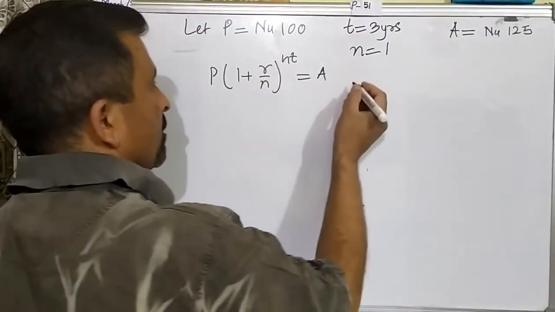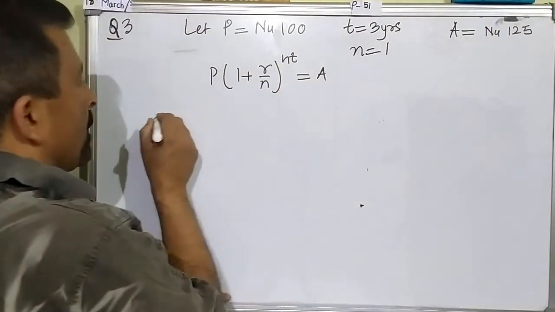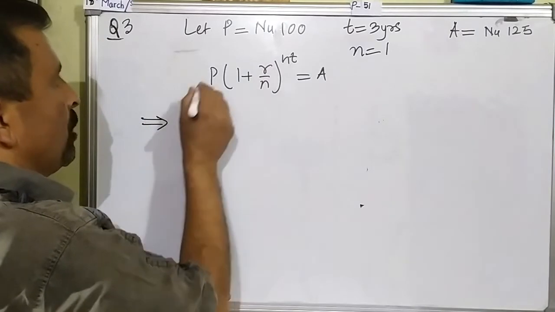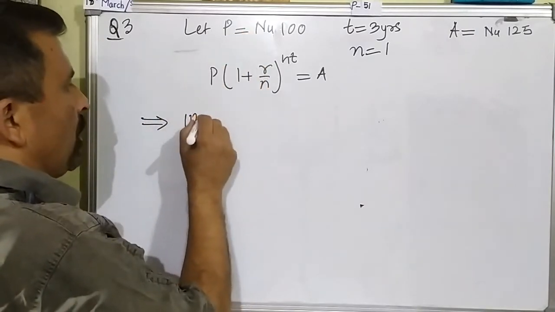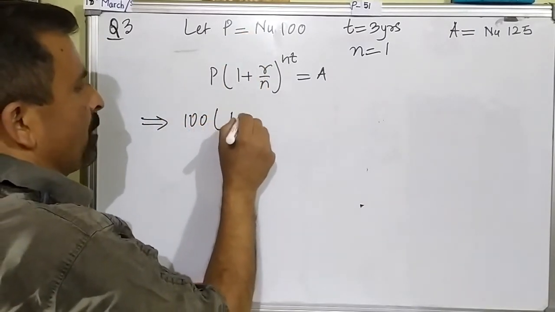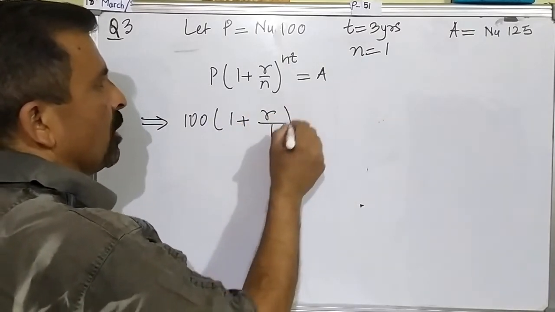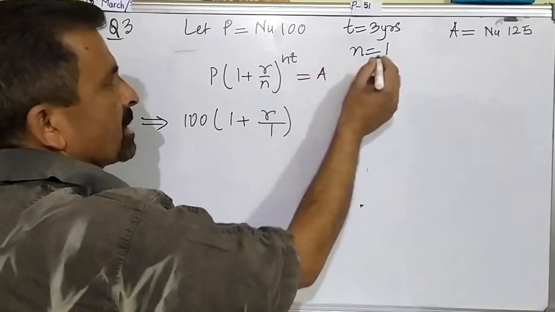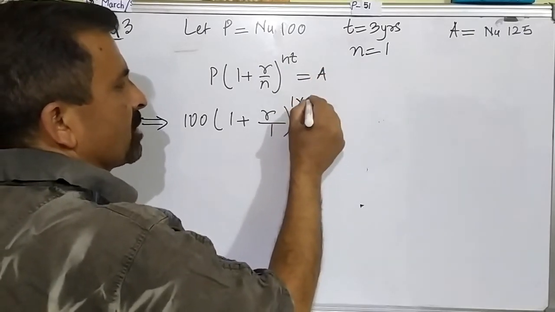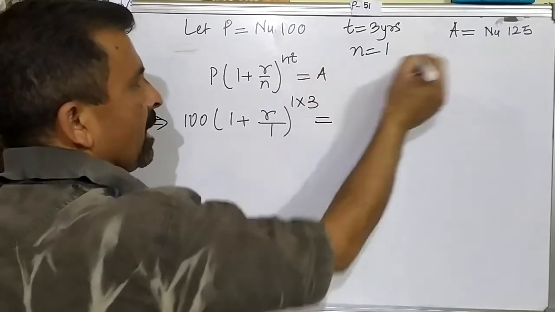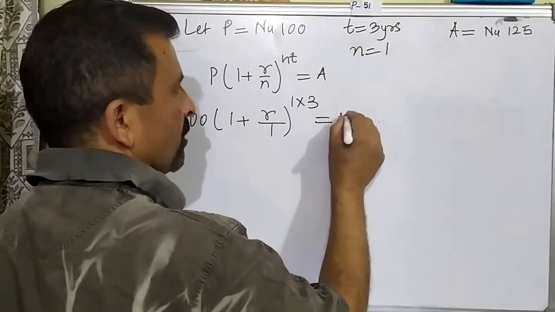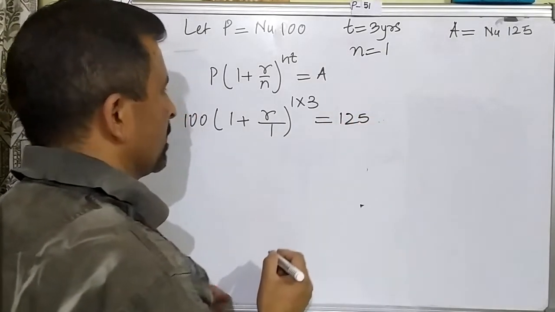Now we can put in the formula. So this implies P is 100 into (1 plus R), R has to be calculated. Frequency is 1, so 1 whole to the power N, N is the frequency which is 1, and the time period is 3, is equal to A. A we have calculated as 125.